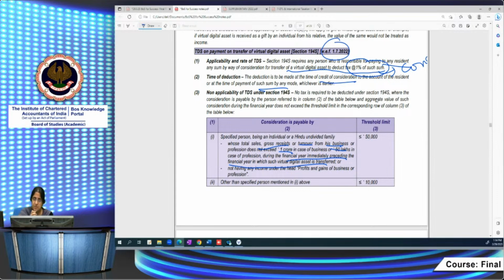And if it doesn't exceed 1 crore in case of business and 50 lakhs in case of profession, or if I'm a person not having income under the head PGBP, if I'm a salaried employee, then I have to deduct tax only if the consideration exceeds 50,000. If the consideration is up to 50,000, no tax to be deducted. If my last year's turnover did not exceed 1 crore in case of business, 50 lakhs in case of profession, or I don't have any income under the head PGBP, in such cases the threshold limit is 50,000. In all other cases, the threshold limit is 10,000.